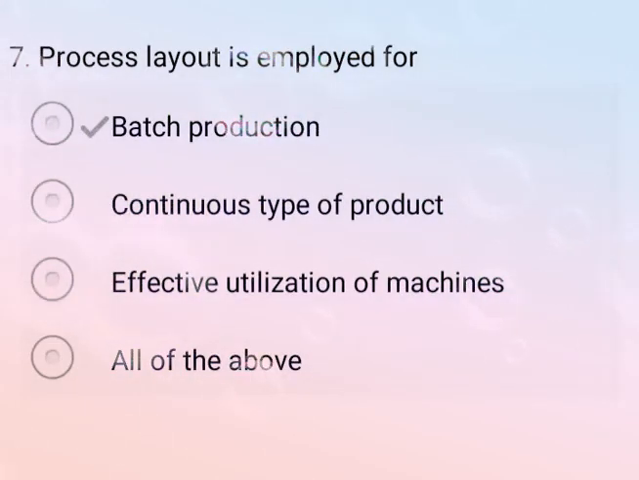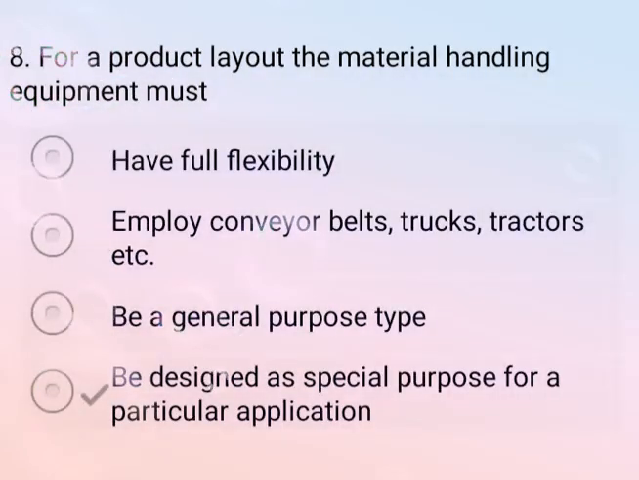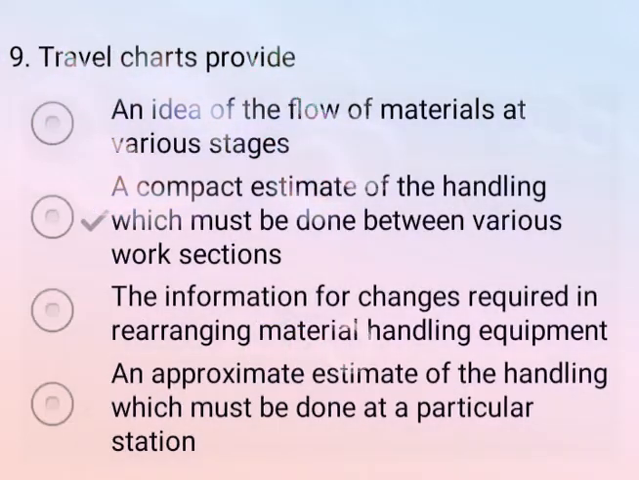Now come to the next question. For product layout, the material handling equipment must, so option D is correct, be designed as a special purpose for a particular application. Now come to the next question. Travel chart provides, so correct answer is option B, a compact estimate of the handling which must be done between the various work sections. So option B is your correct answer.